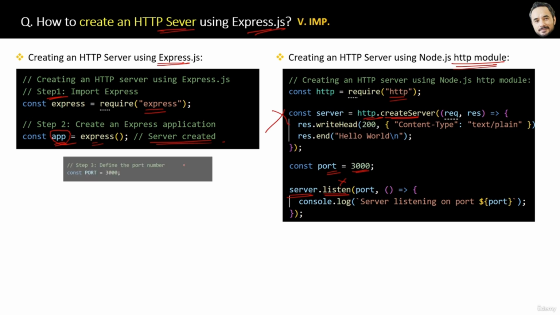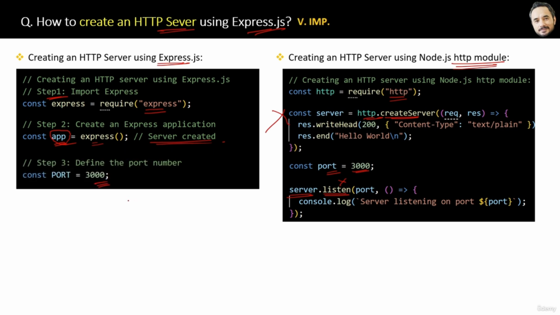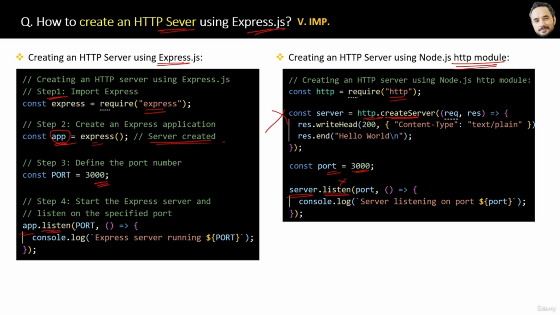Then set the port number, and then we call the listen method of this app server, which basically starts the Express server. That is the whole process of creating an HTTP server using the Express framework. Very simple and basic. Now you can ask one thing: when we already have the HTTP module, why are we using the Express module for creating a server? The answer I think you already know, because creating a server is only one feature of the Express framework, but Express will provide many other advantages which we will also explore in the upcoming questions.